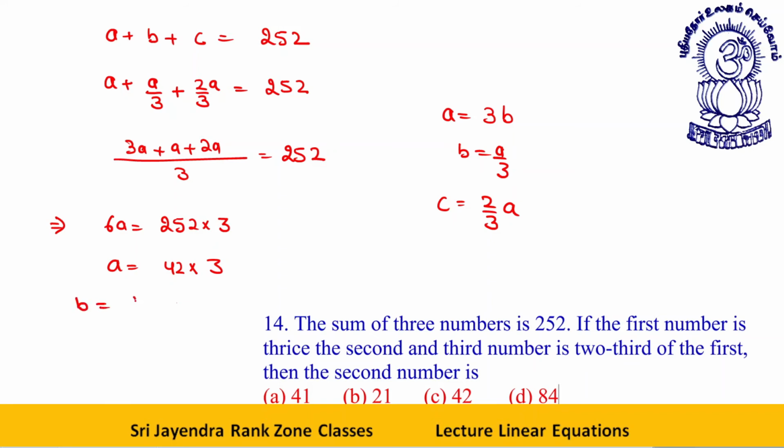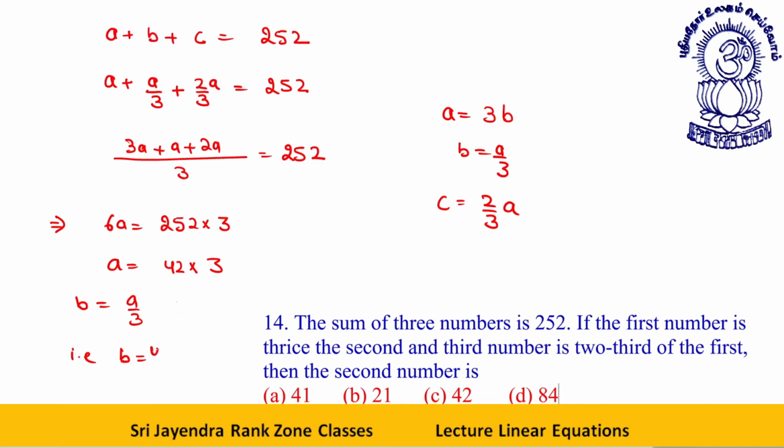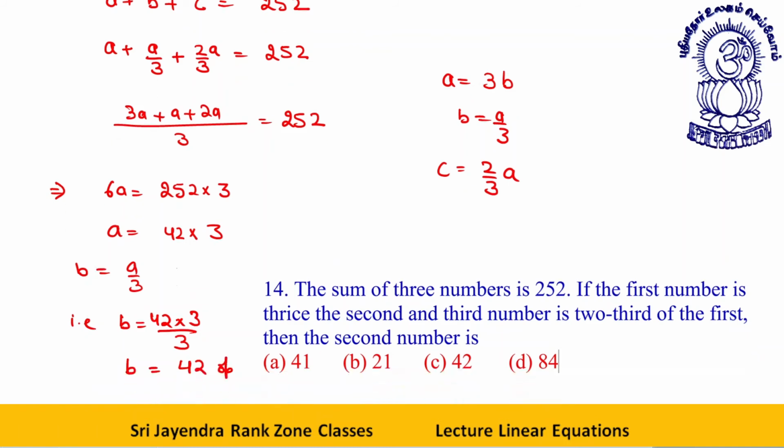B is equal to what? B is equal to A by 3. That is, B is equal to 42 into 3 by 3, or B is equal to 42, option C. This is one way. The other way is better actually, option C.